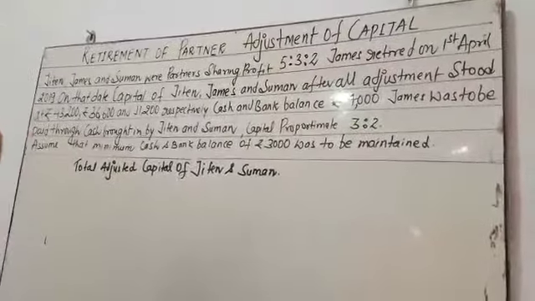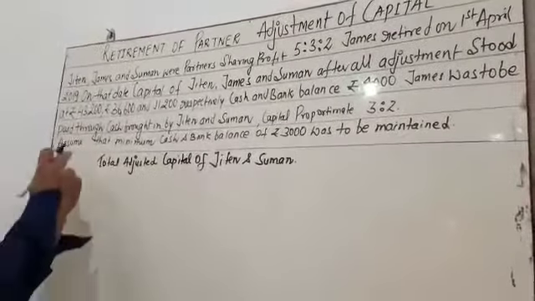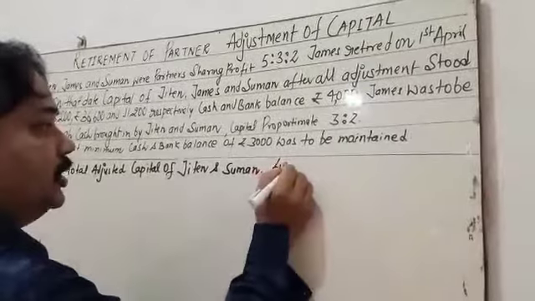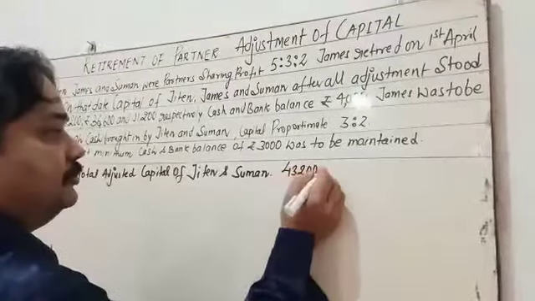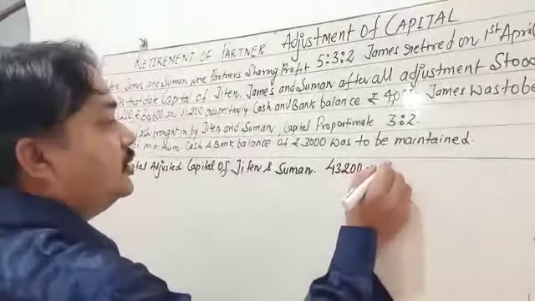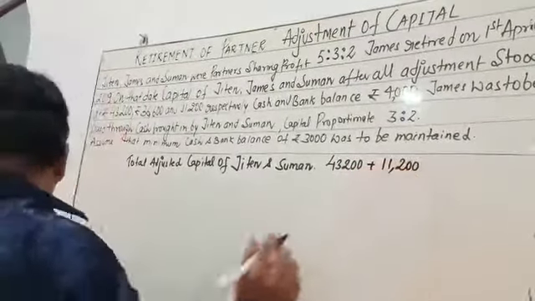So the total adjusted capital: Jiten's capital is 43,200 plus Suman's capital is 11,200. It is mentioned here.